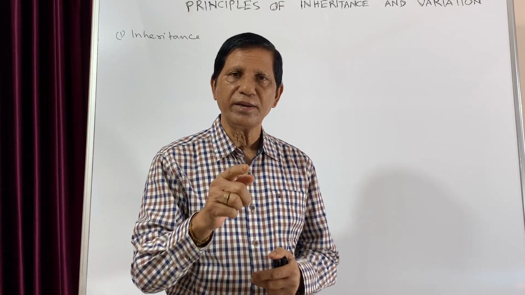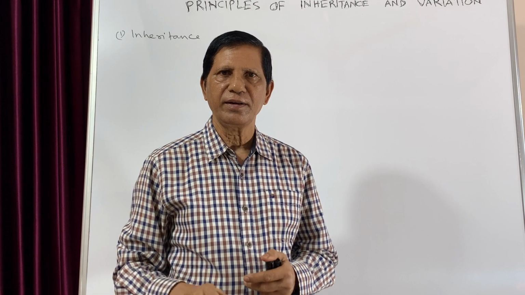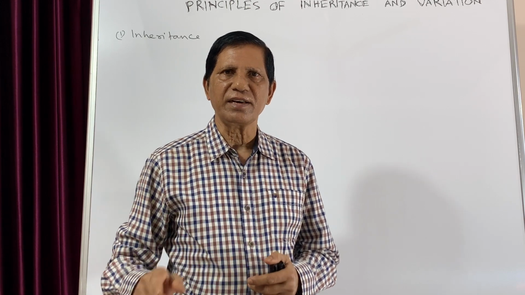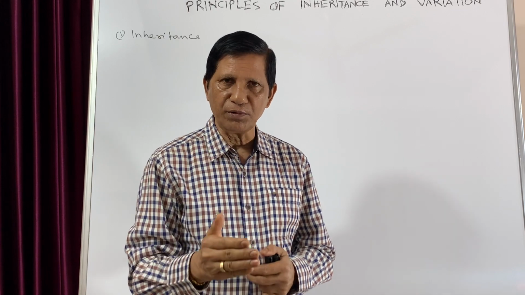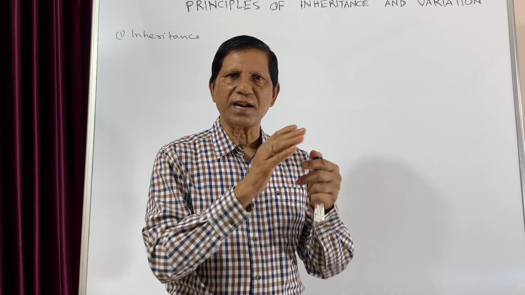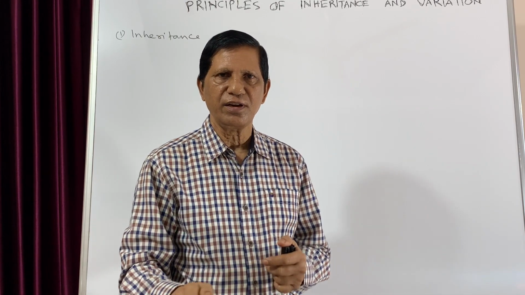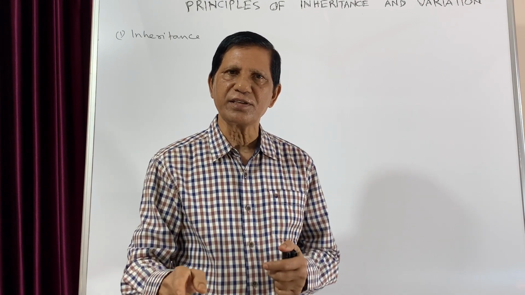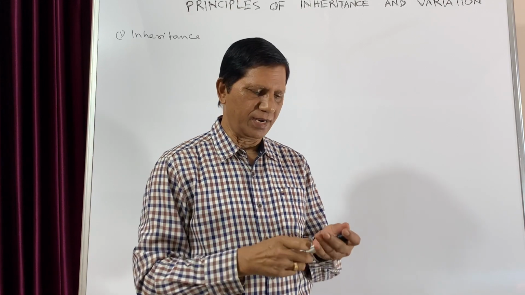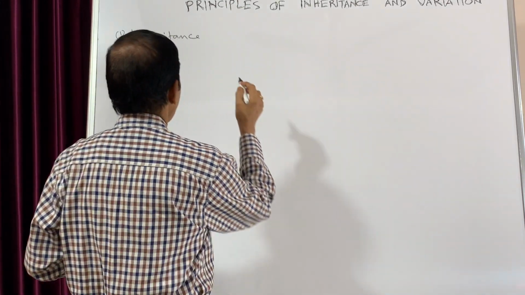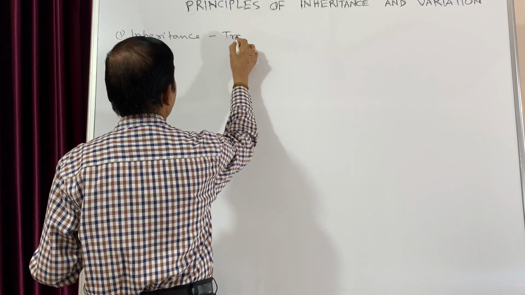One human being gives birth only to human being. That is like begets like. How is it possible? It is possible because of transmission of characters from parents to offsprings, generation after generation. This is known as inheritance. That means transmission of characters